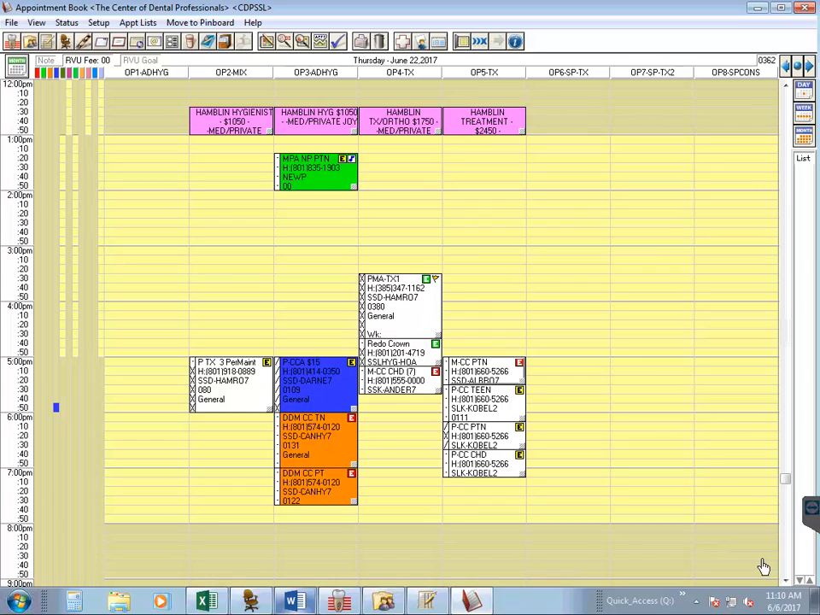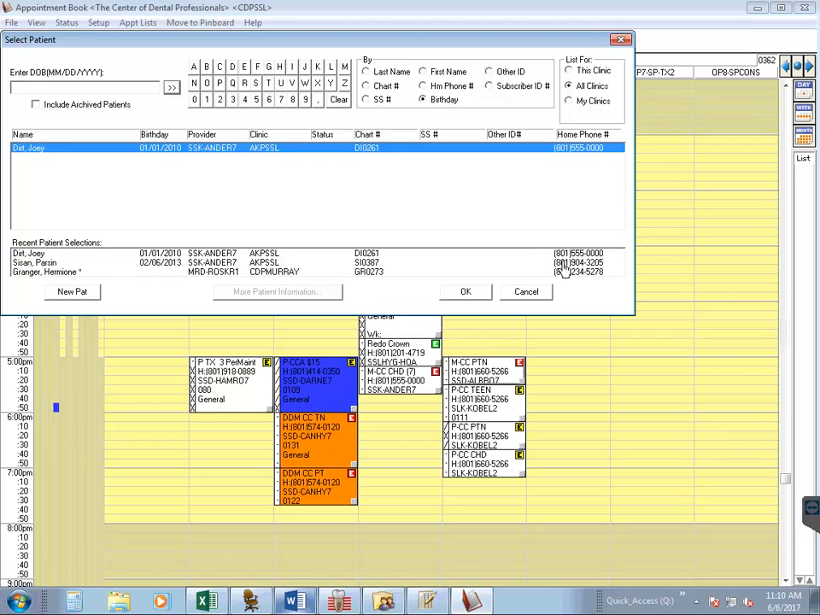So now that you've learned how to schedule an existing patient, we're going to move on to scheduling a new patient appointment. Just like with an existing patient, we're going to double click anywhere on the schedule that is an open time. So I'm going to double click, and again it pulls up our patient search criteria box.